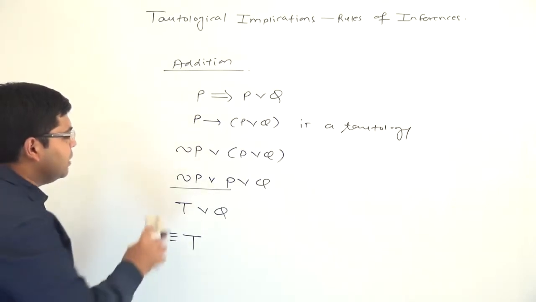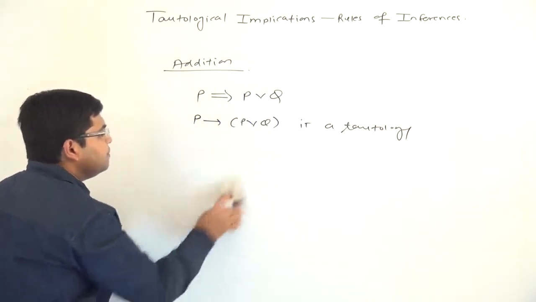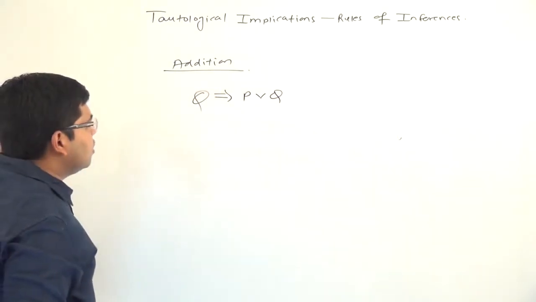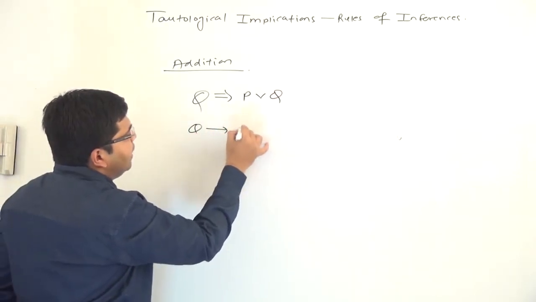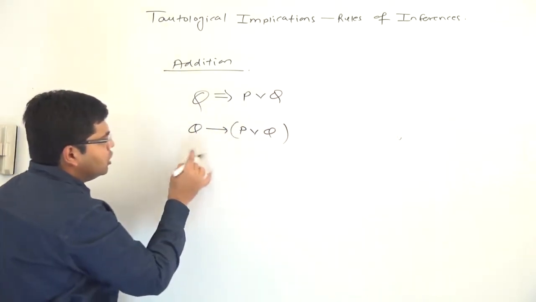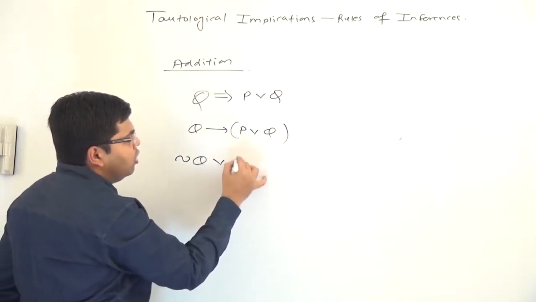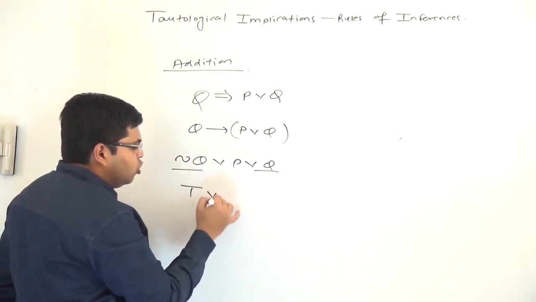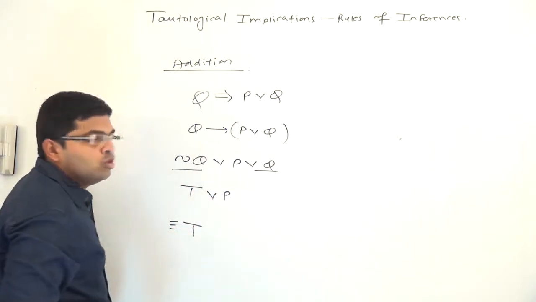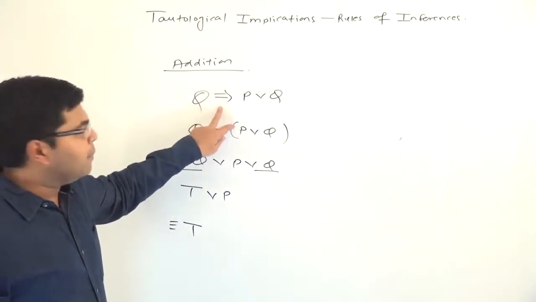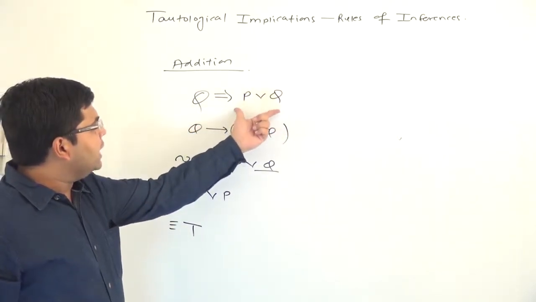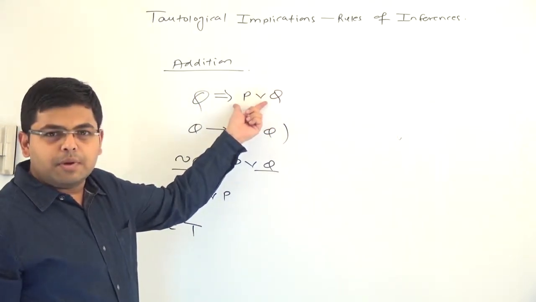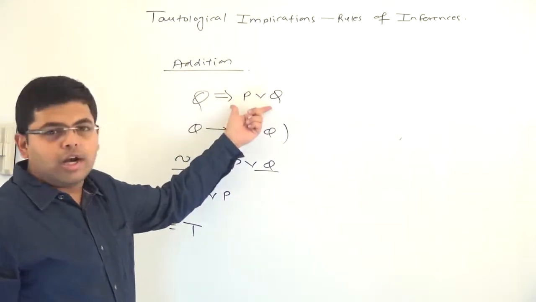And very similarly, we can also say that Q tautologically implies P or Q. Again, we need to prove that Q implies P or Q is a tautology. We will apply the formula, negation of Q or P or Q. Negation of Q or Q will become true, and ultimately this will become true or P, which comes out to be equal to true. So Q tautologically implies P or Q. This is called addition. Here when Q is true, then Q or P will also be true. So we are adding one additional variable P on the right hand side. That is why this particular rule is called the addition rule.